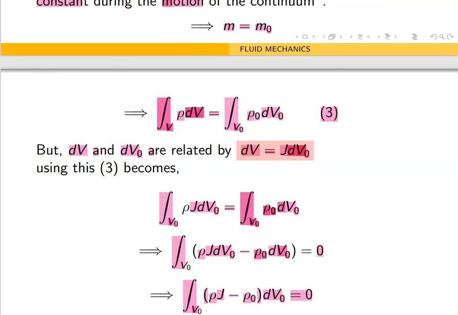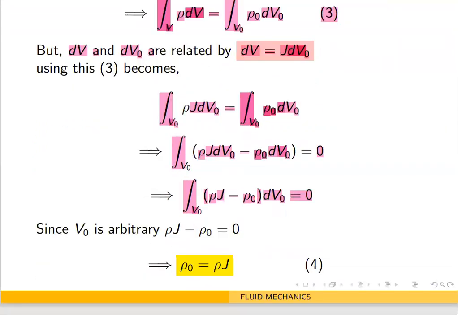Since V naught is arbitrary, this integral should be equal to 0 for all V naught.